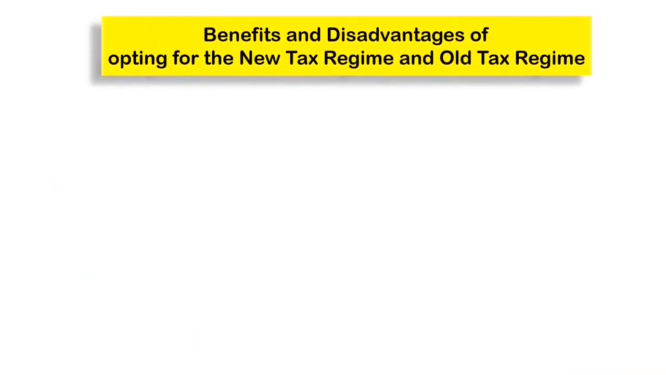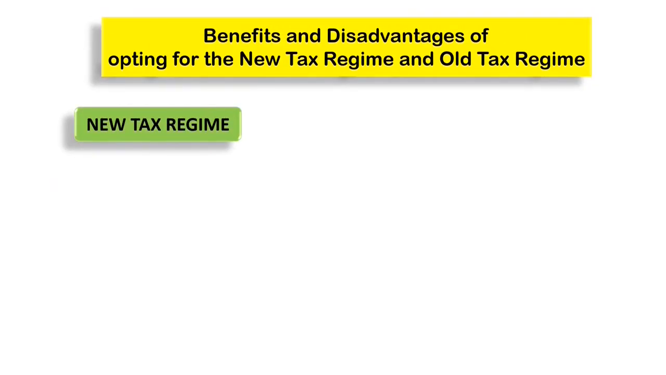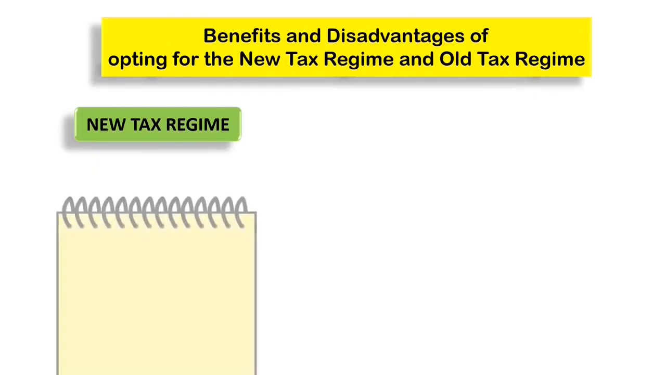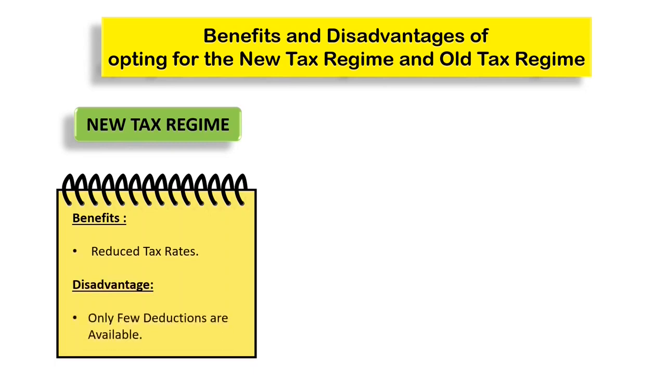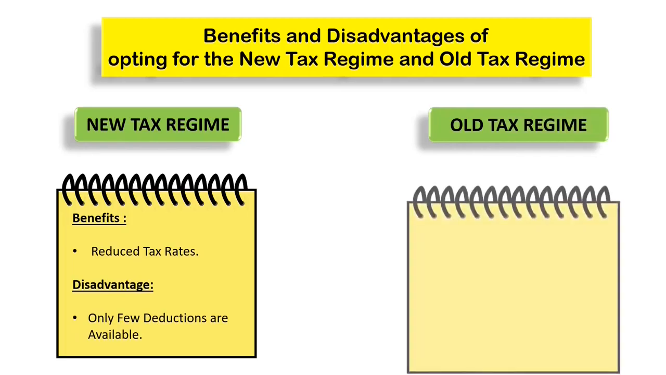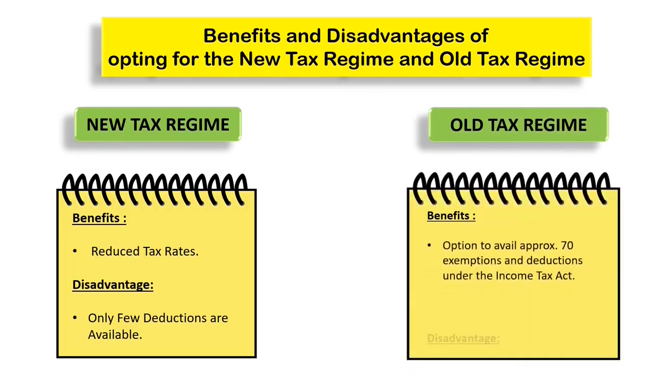So in brief, the benefits or the disadvantages of opting for the new tax regime or the old tax regime are: in the new tax regime, you have reduced rates of taxes, but you have fewer deductions available. In the old tax regime, you have the benefit of more than 70 exemptions and deductions. However, the disadvantage is that you have higher tax rates.